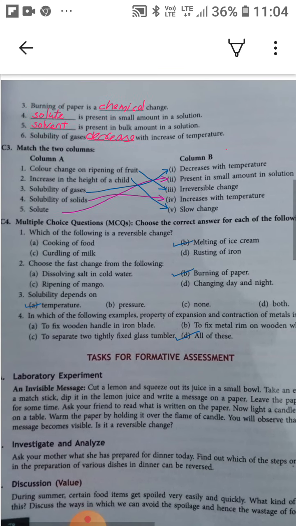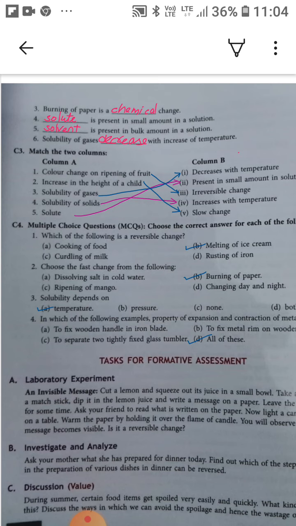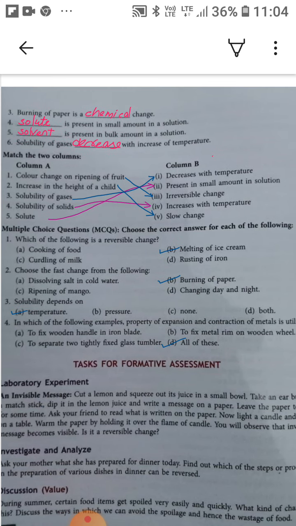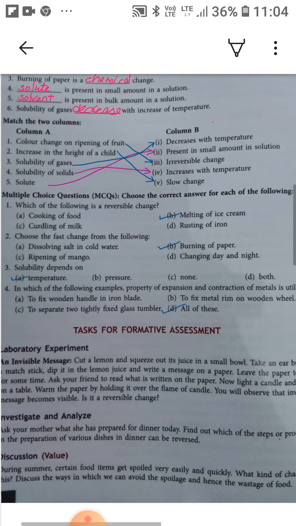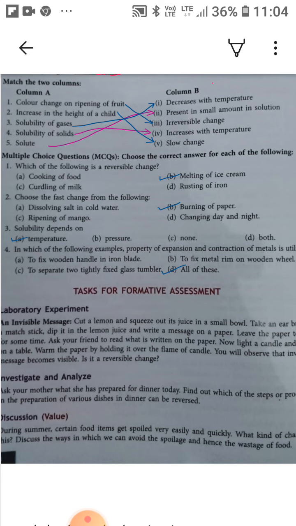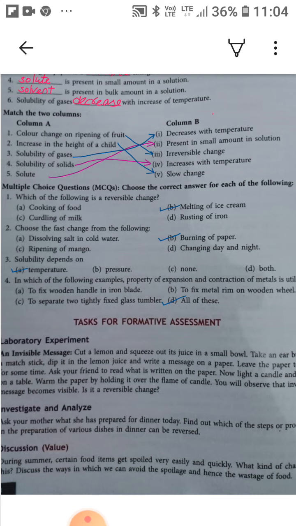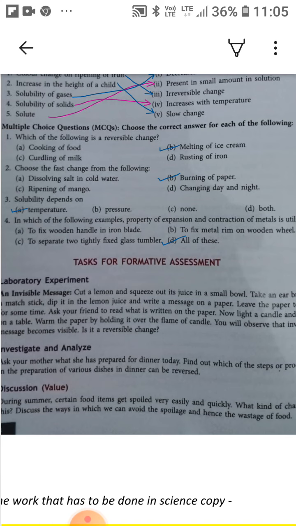Now you can see the C4 part, multiple choice questions. Choose the correct answer for each of the following. So in first you can see which of the following is a reversible change. So B option, melting of ice cream, is the right option for the first one. In second, B, burning of paper, is the right option for choose the first change from the following. And in third, temperature is the right option for solubility depends on.